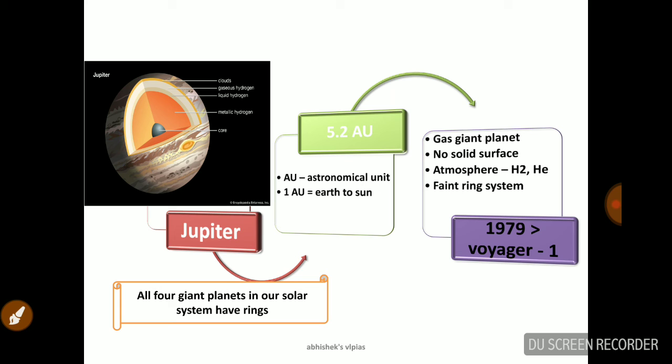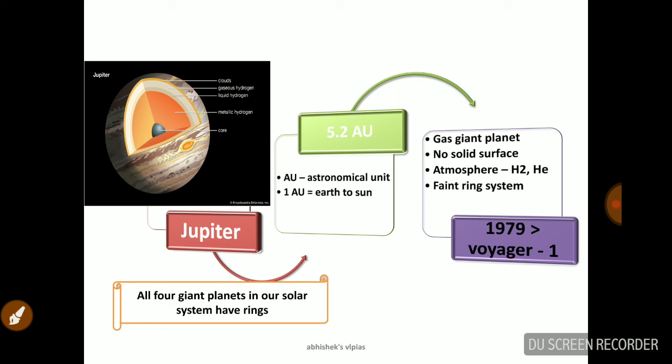So that is one astronomical unit, and all the other distances in the universe, we calculate in terms of this Earth to Sun distance. This Earth to Sun distance is called the astronomical unit. And you know what? 5.2 astronomical units is the distance from Sun to Jupiter.